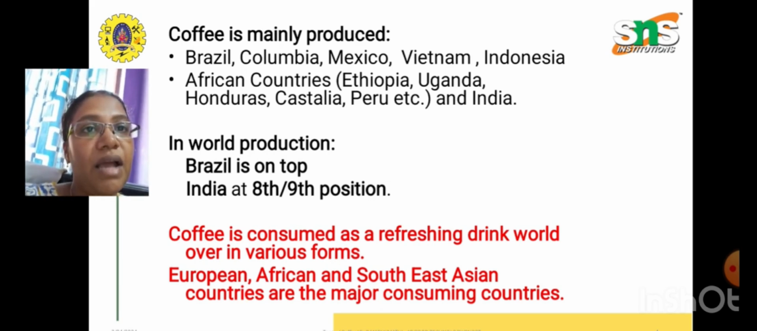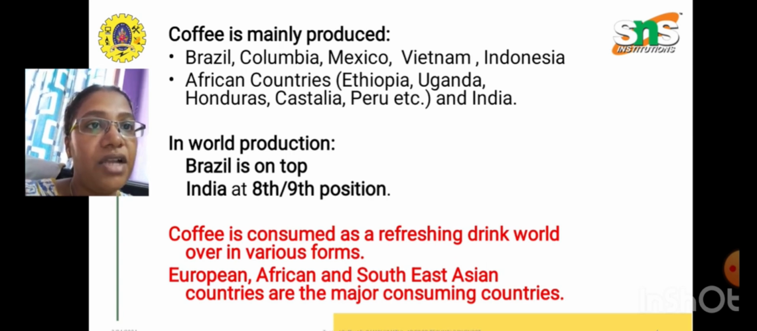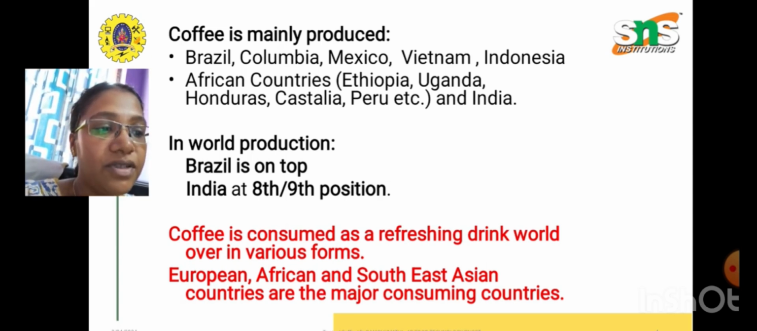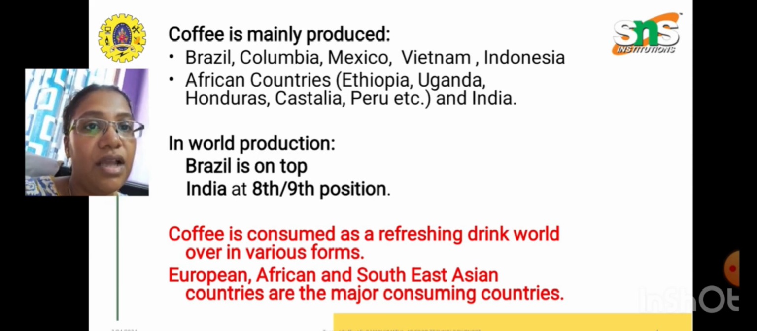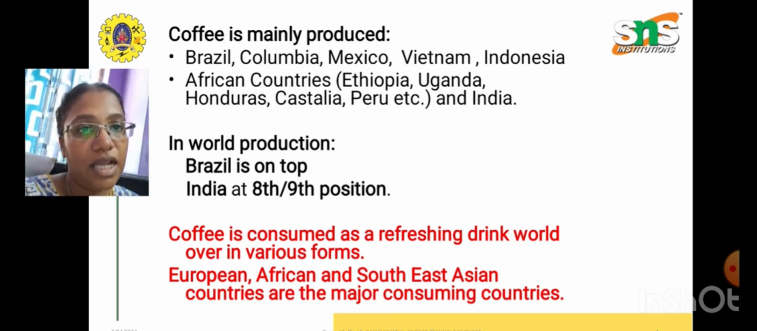Coffee is produced in Mexico, Vietnam, Indonesia, and African countries, some of the African countries like Ethiopia, Uganda, then Honduras, and India. In world production, Brazil is on top for coffee cherry, and India stands in the 8th or 9th position.